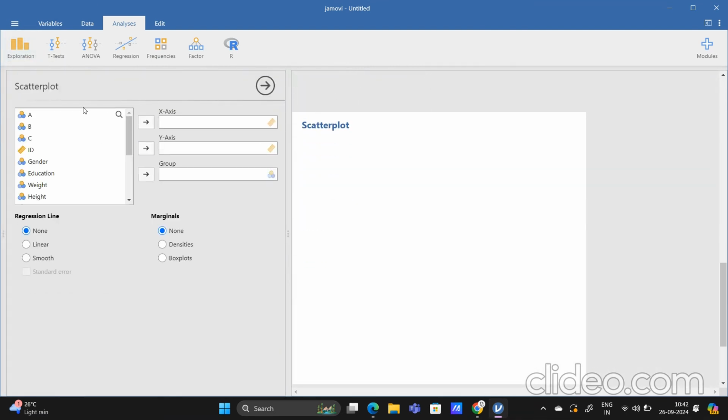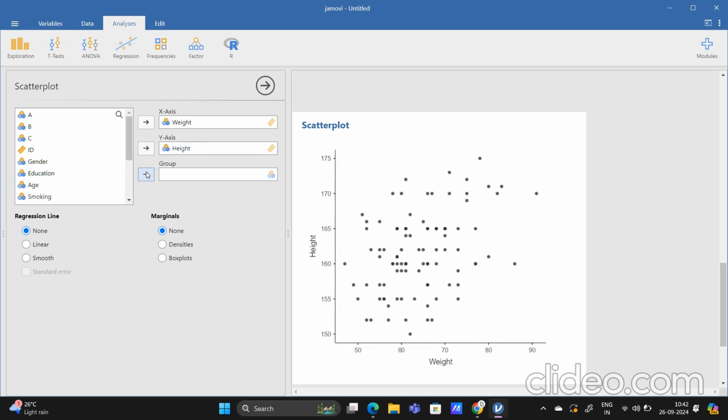So for finding out a scatter plot, we will just take the weight on the x-axis, and we will take the height on the y-axis, and we will group. Our group is not required. As you can see, weight and height is being given.